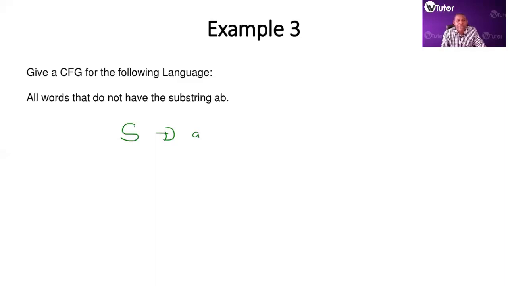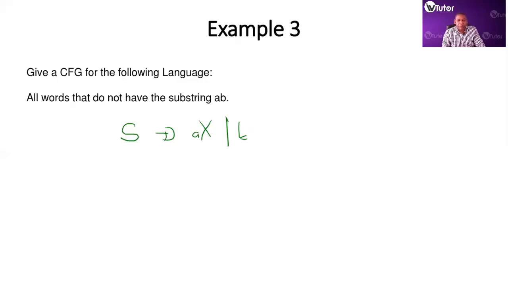If it goes to an A, we want to make sure that the next letter is not a B, so we take it to an X. Then if it starts with a B, we can even say BS, meaning that S can generate a lot of Bs. That is accepted.